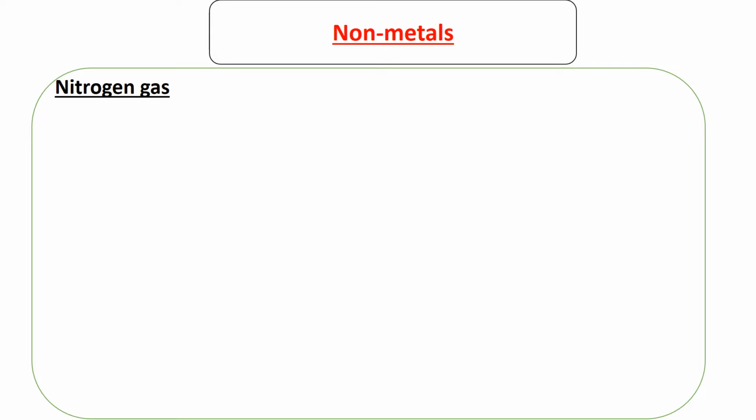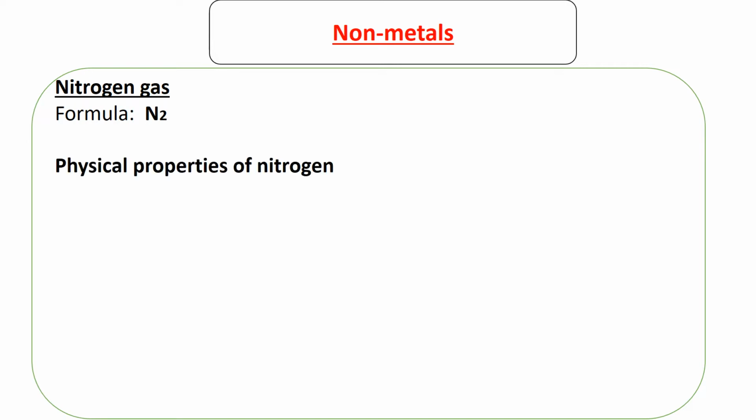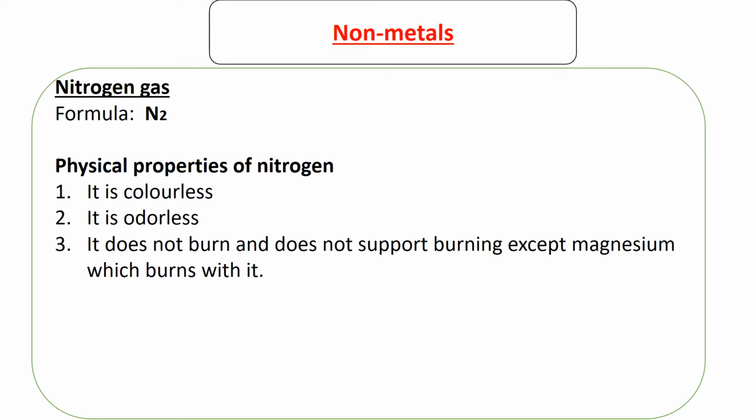So as usual, just like hydrogen, just like oxygen, nitrogen is a gas, also a diatomic gas, and here are some of its physical properties. It has no color, it has no taste, it has no smell. That's what it means by odorless. It does not burn and does not support burning, except magnesium, which burns with it. So it does not participate in any kind of burning other than when there is magnesium. That's when it burns.